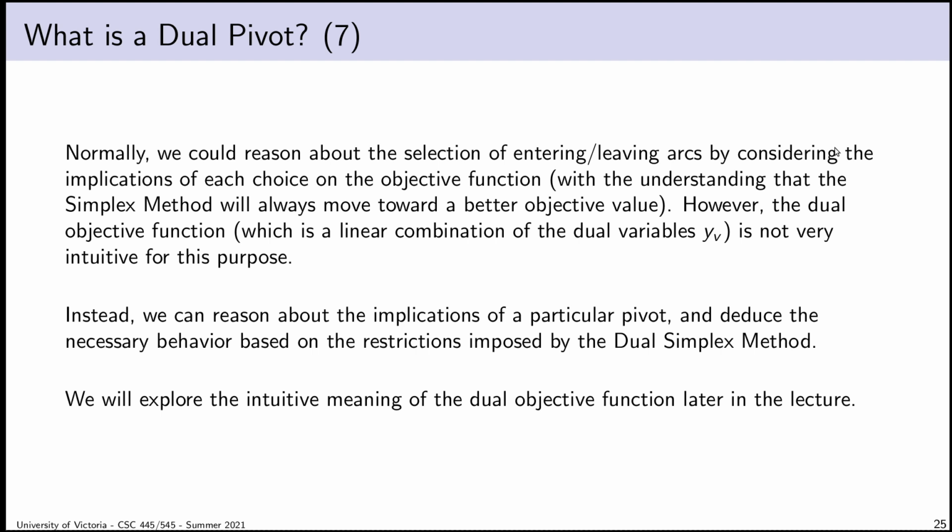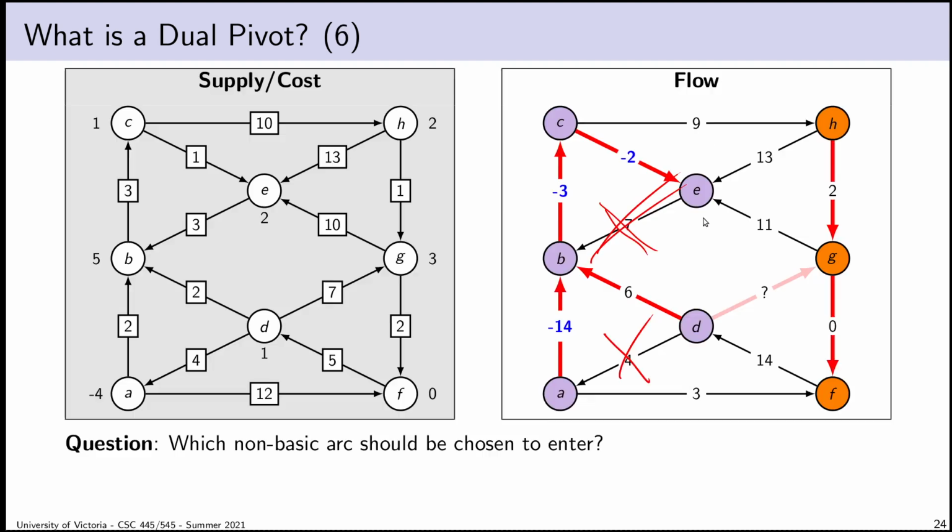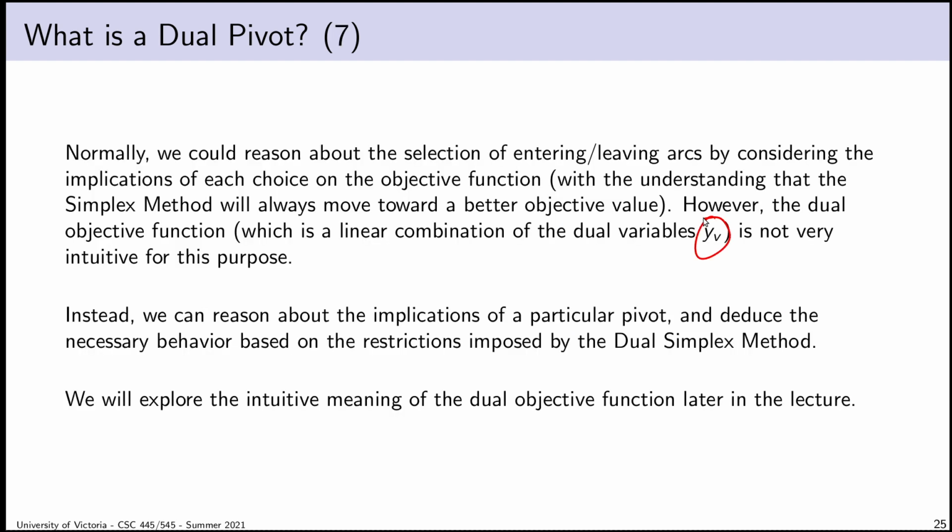The problem is that the dual objective function is a bit obtuse. It's a linear combination of the y variables. Now, those are impacted by the z variables, but it's not really obvious how we're supposed to interpret that. And so it's not very intuitive for the purpose of deriving dual pivoting. So what I'm going to do instead of what I did in the primal case is I'm going to try and use what we know about the rest of the problem, so primal flows and the way that spanning trees work and things. I'm going to try and use that to deduce the behavior. I'm not going to go directly to the dual objective function.